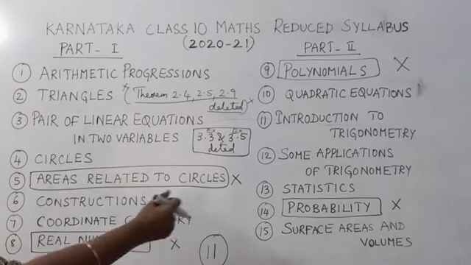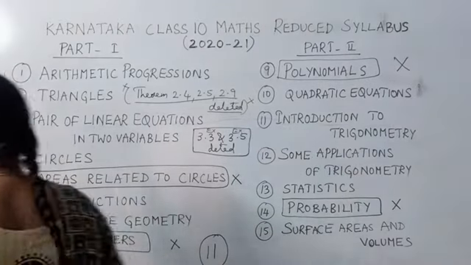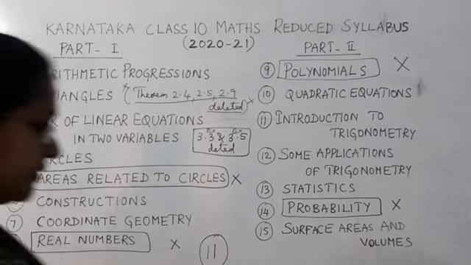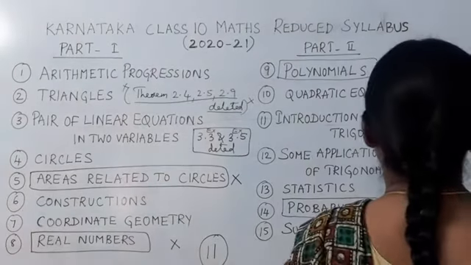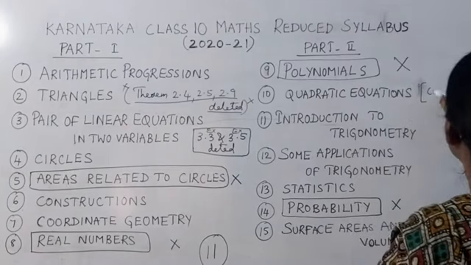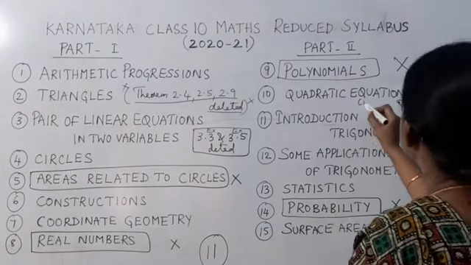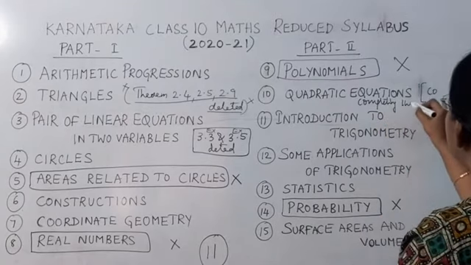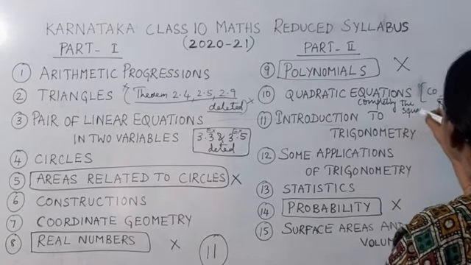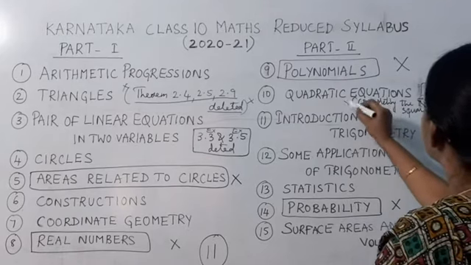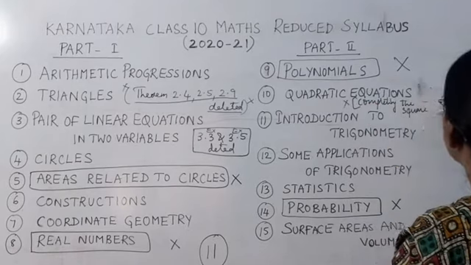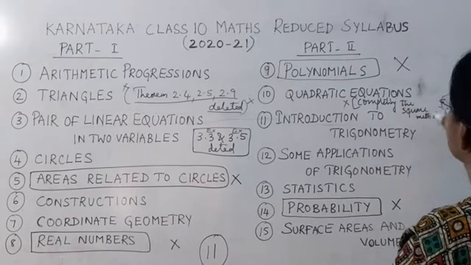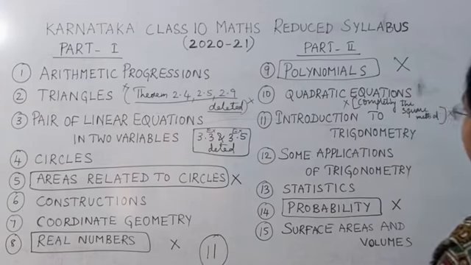Now let's go to part 2, quadratic equations. There in quadratic equations, the completing the square method is deleted. You don't have the completing the square method. I'll write it here. Completing the square method, that is not there. That means 4 problems you have got under this one. So that is not there for the 2020-21 syllabus.